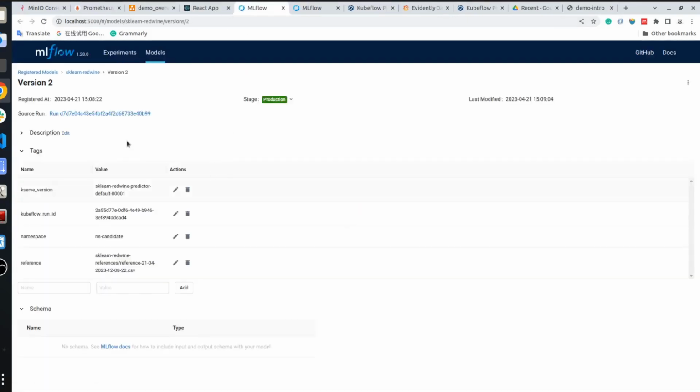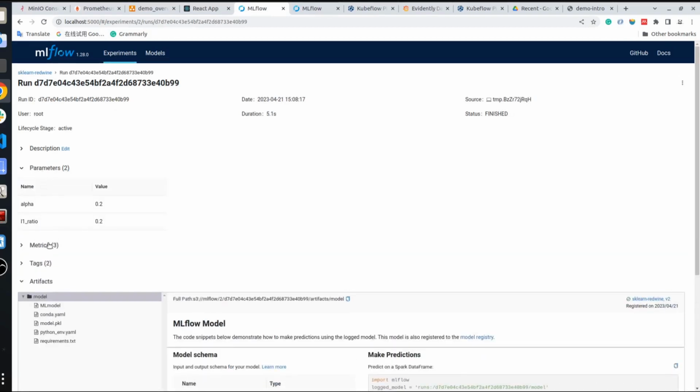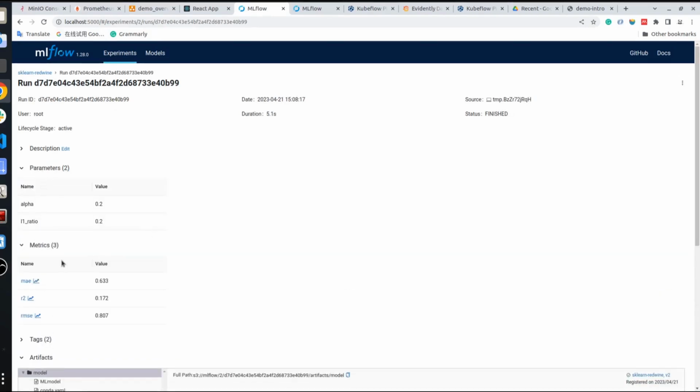Here by clicking the model version, we are in the MLflow UI, and in this MLflow UI, we can see some more information about the retrained models, such as the name of the KServe inference service where the model is running, as well as the training data used in the retraining. And we can also see the parameters used in model retraining and the evaluation metrics.